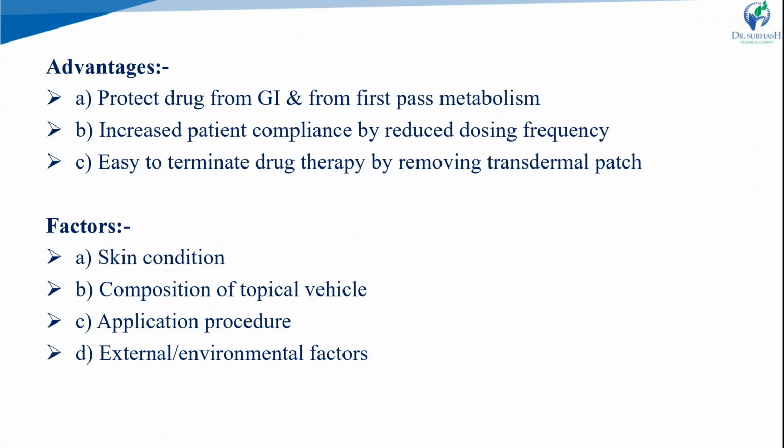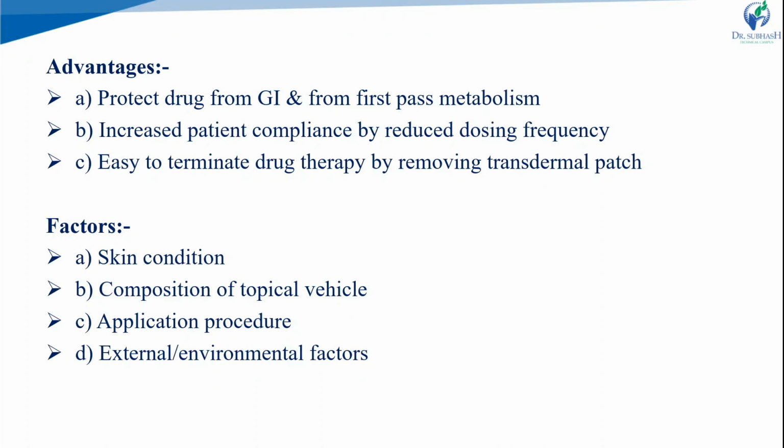We can improve the permeation of the drug through the skin by hydration of the skin, which promotes absorption. Environmental factors like humidity and temperature matter: the higher the humidity and temperature, the greater the hydration of the skin, which influences drug absorption.